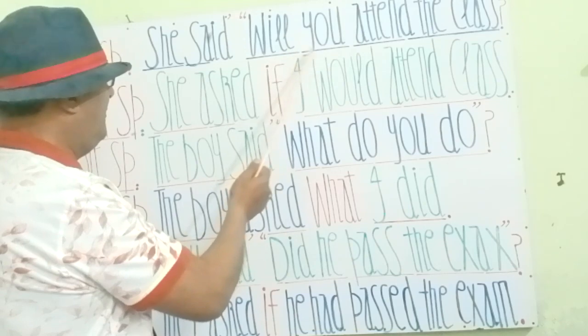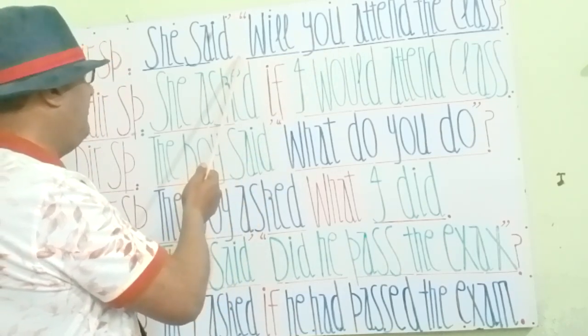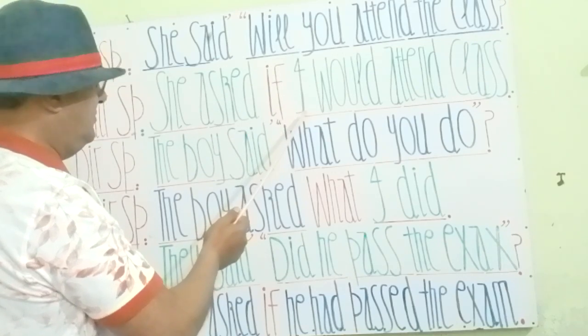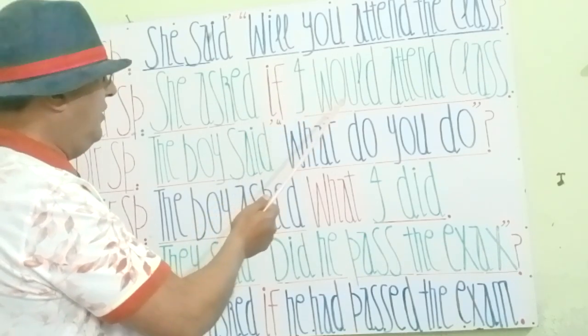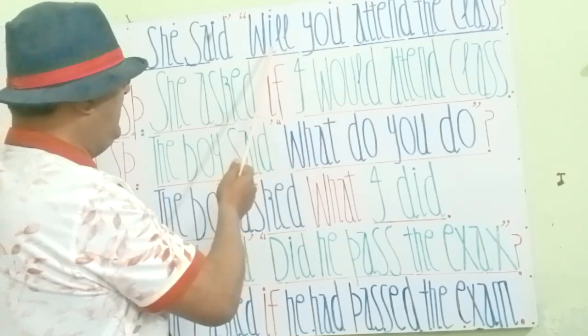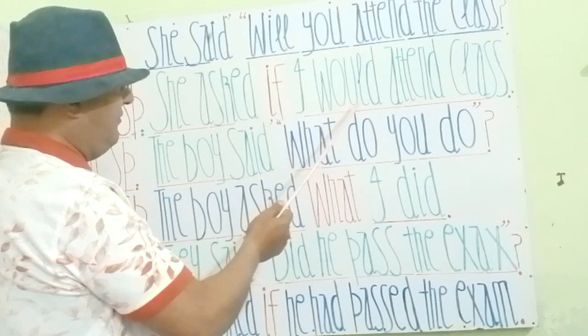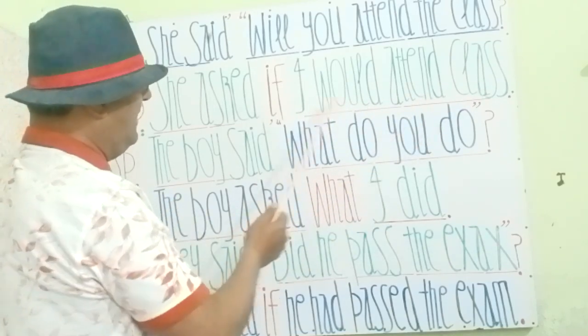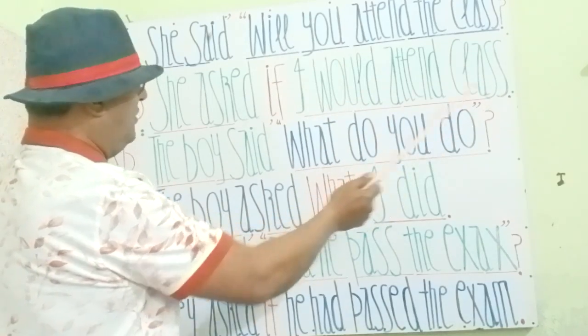Will you attend the class? So you will be replaced by me, and the subjective form of me is I. So we will write here I. Now we approach the helping verb will. It will change to the past form, that is would. I would attend the class, full stop.